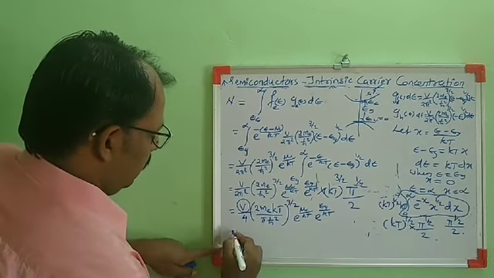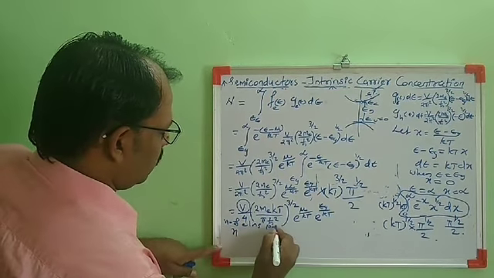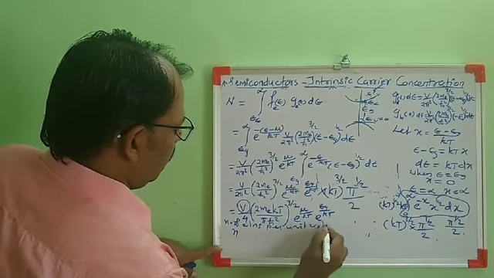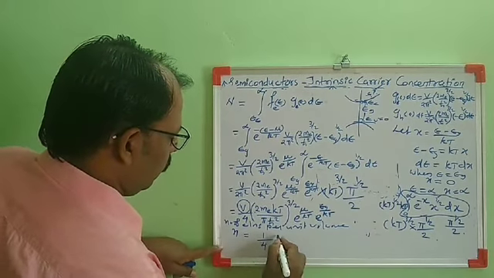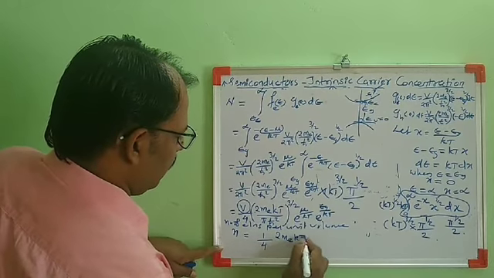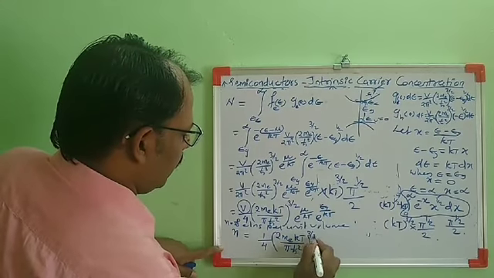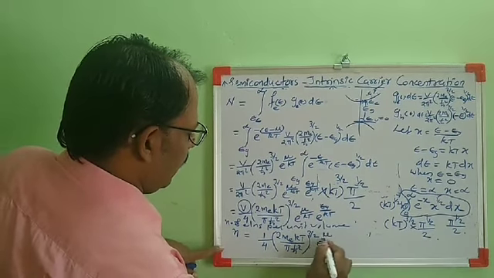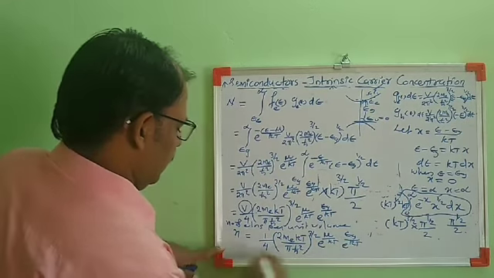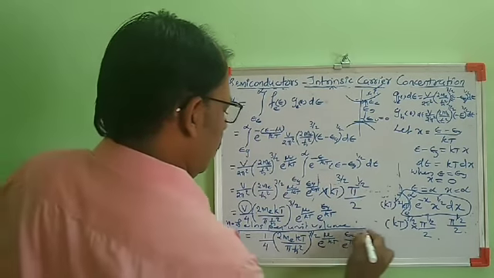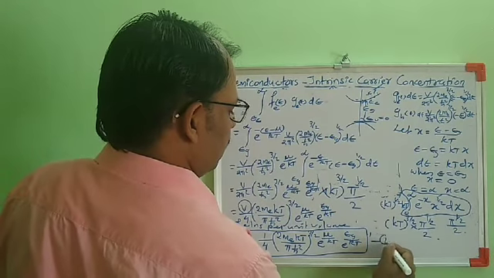So it can be written as small n, the number of electrons per unit volume, n equal to 1 by 4 into (2 me kT by pi h bar square), the whole raised to 3 by 2, e raised to mu by kT, e raised to Eg by kT. So this is the expression for the number of electrons per unit volume. I am taking this as equation 1.